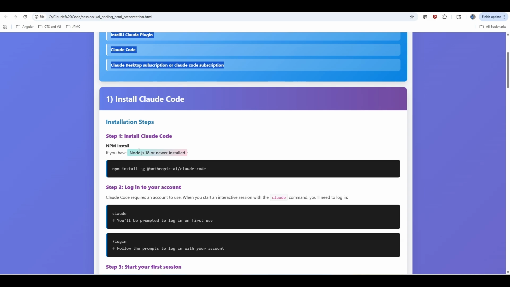The installation process is pretty easy. Most of today's operating systems are able to run Node.js. If you can run Node.js, then there is a very simple command: the npm installation of Anthropic Claude Code. This is the simple installation command. I already did this on my desktop, so now I have Claude Code already installed in my machine.